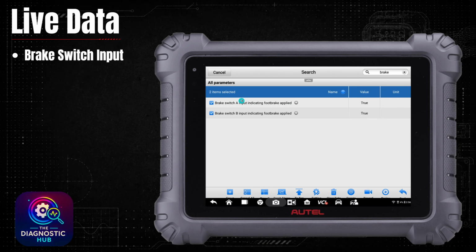A couple inputs here I want to check, just to see what could prohibit an engine start. So first thing I want to do is just make sure we have brake input. The data PIDs here changed as I'd apply the brakes. So I saw no issues there, as well as the brake lights did illuminate. So this is showing me right away that the circuit's working good. I don't have any issues with a brake switch input prohibiting start on this one.